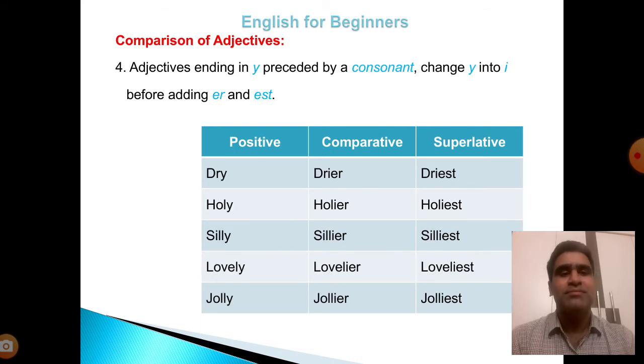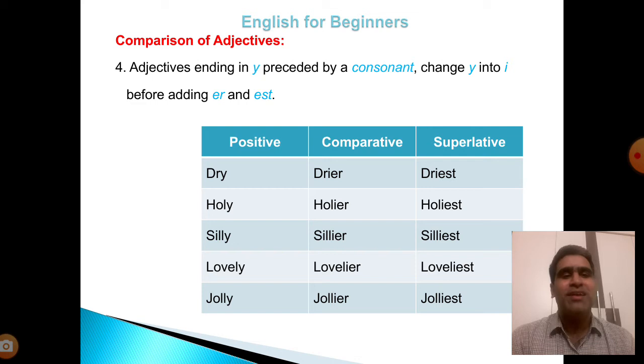Number 4. Adjectives ending in y preceded by a consonant change y into i before adding er and est. Dry, drier, driest; holy, holier, holiest; silly, sillier, silliest; lovely, lovelier, loveliest; jolly, jollier, jolliest.